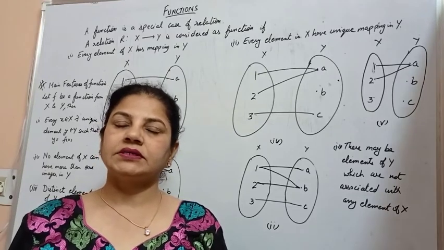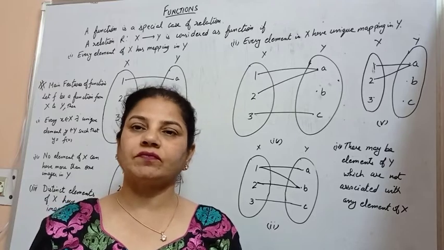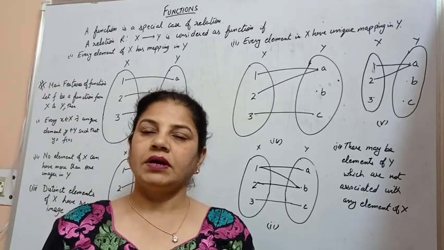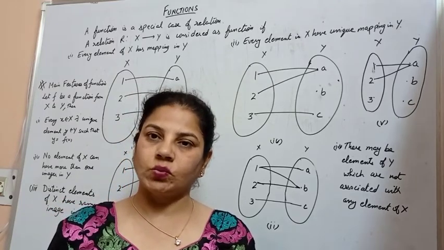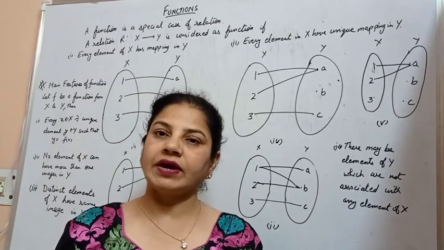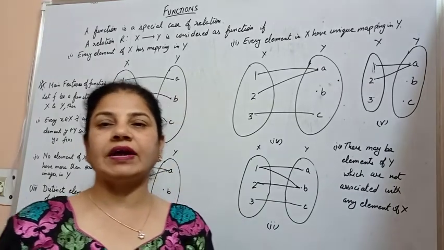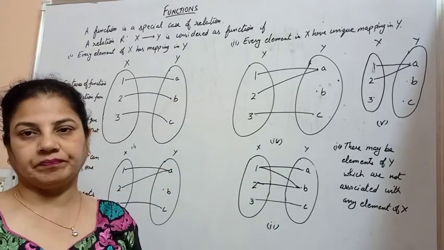Applied Mathematics, Chapter 9, Functions. A function is a special case of relation. A relation R from x to y is considered to be a function if every element of x has a mapping in y and every element of x has a unique mapping in y.